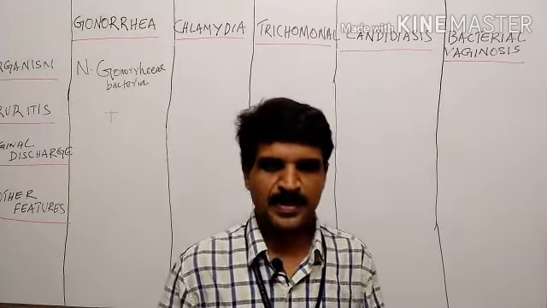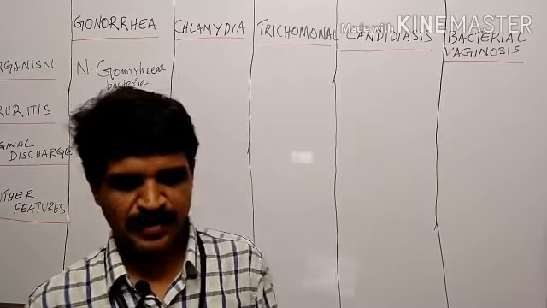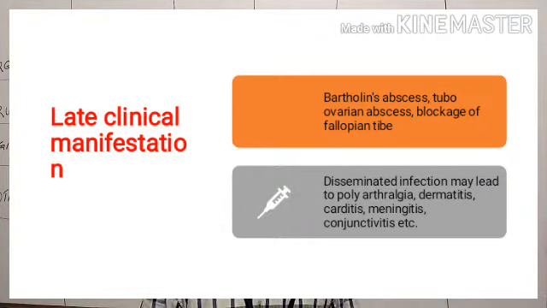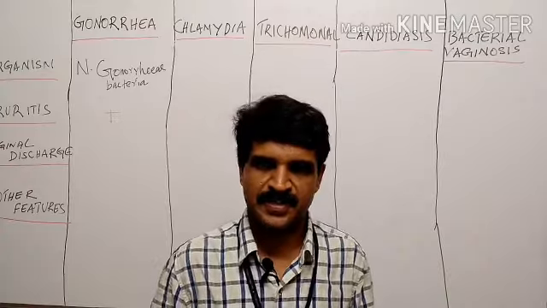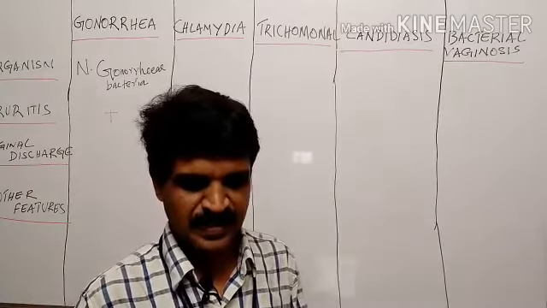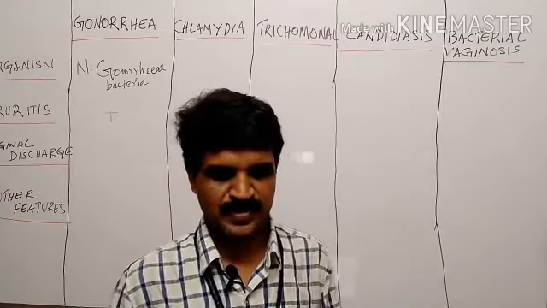Then the late clinical manifestations. Late clinical manifestations include Bartholin's abscess, tubo-ovarian abscess, and blockage of the fallopian tube. Sometimes, as we already learned, gonorrhea may metastasize or spread to other parts of the body, and it will result in polyarthralgia, dermatitis, carditis, meningitis, conjunctivitis, etc. These are the late clinical manifestations.